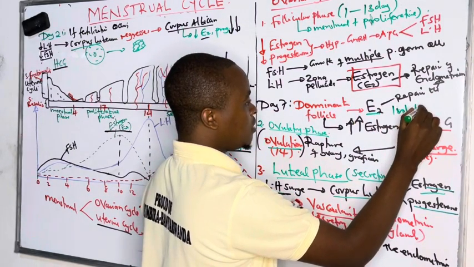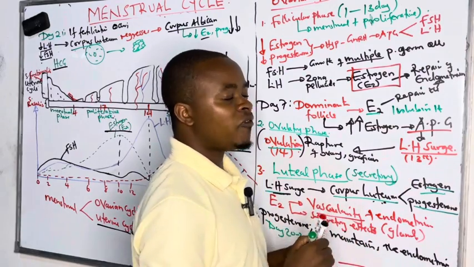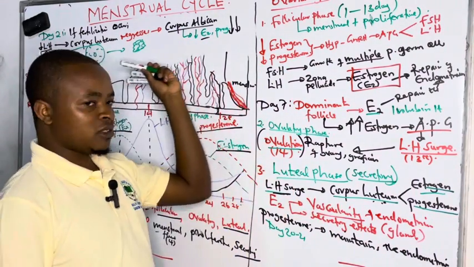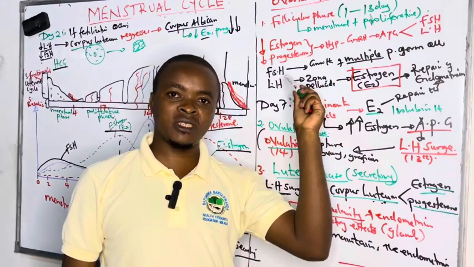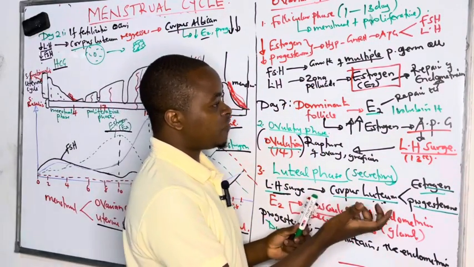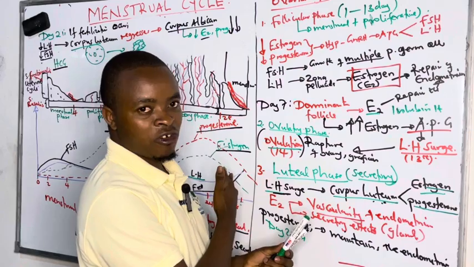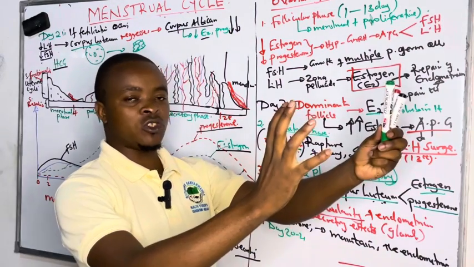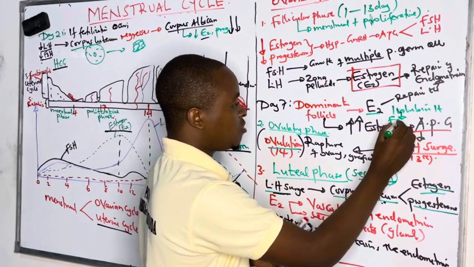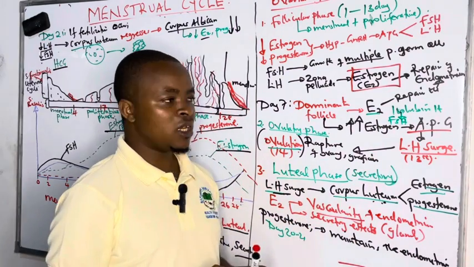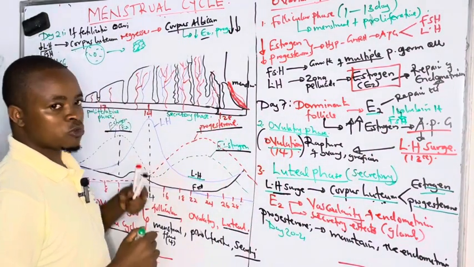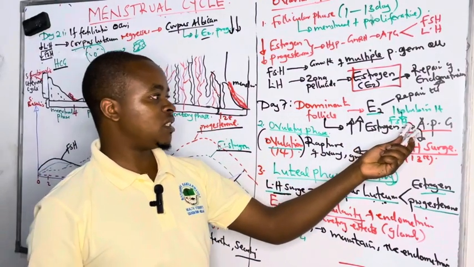And it is this inhibin hormone that prevents these other remaining primary oocytes from continuing to grow. So inhibin exerts a negative effect by stopping others from growing so that the dominant one continues. And also this inhibin inhibits production of FSH. So this inhibin is the one that causes the anterior pituitary gland to stop producing FSH.